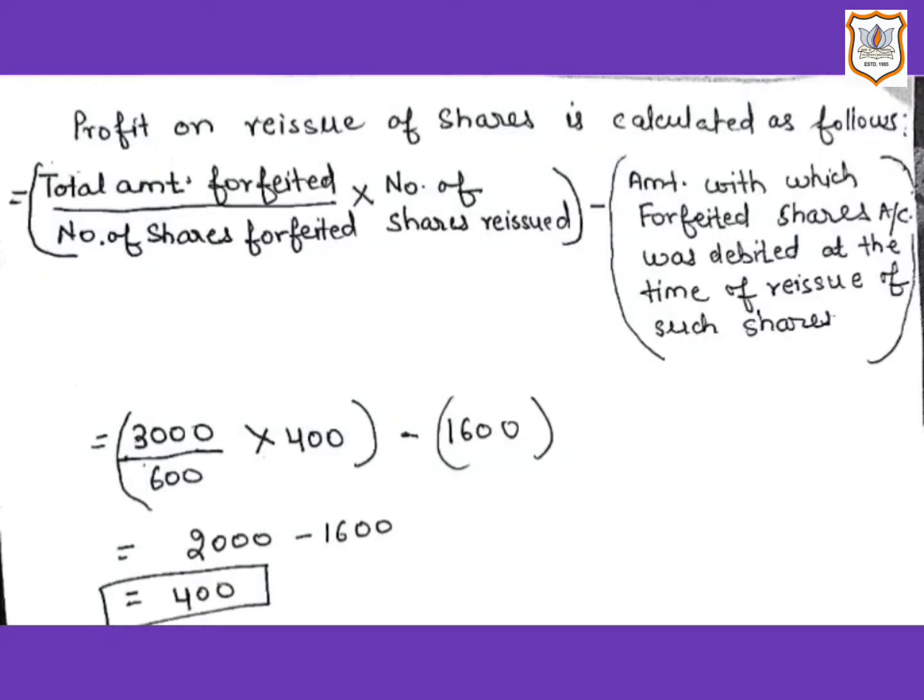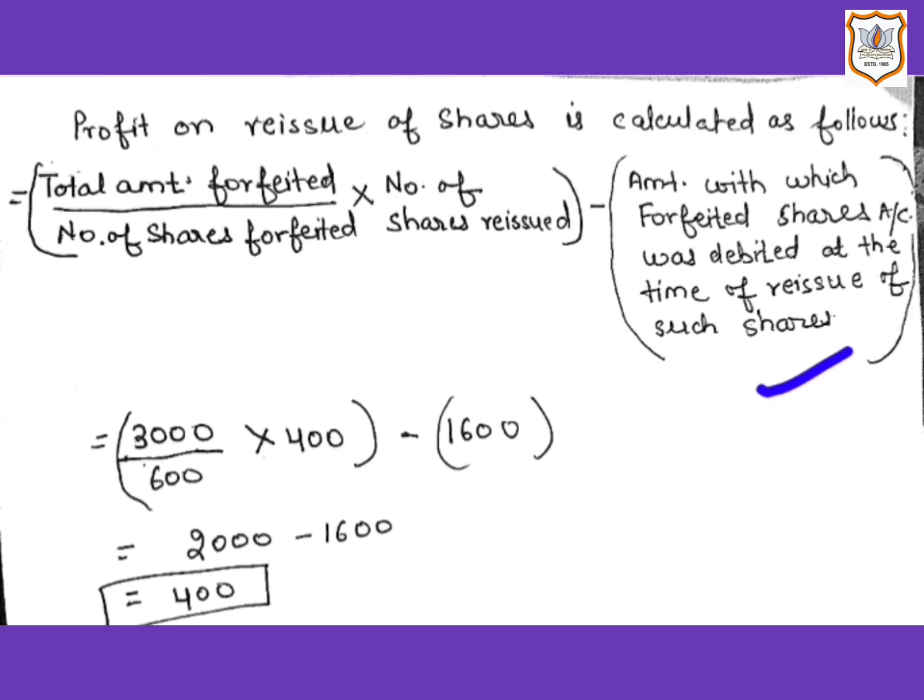So here is the working note for this. Here profit on reissue of shares will be calculated as follows, which will be transferred to capital reserve account. So here we will apply this formula. Here total amount forfeited will be multiplied by number of shares reissued, and it will be divided by number of shares forfeited, and then we will subtract amount with which forfeited shares account was debited at the time of reissue